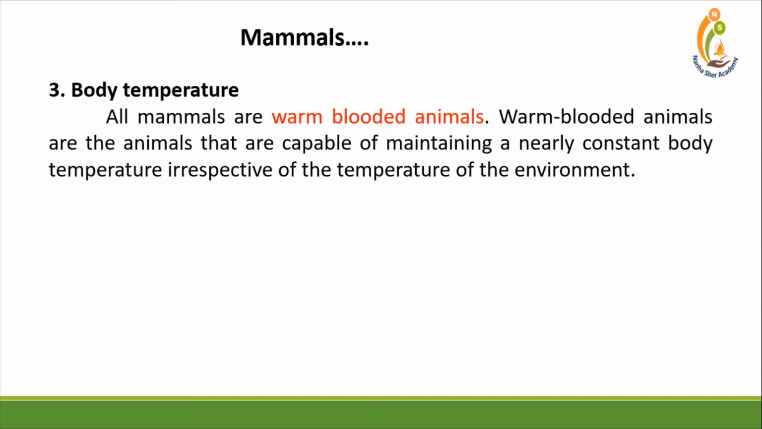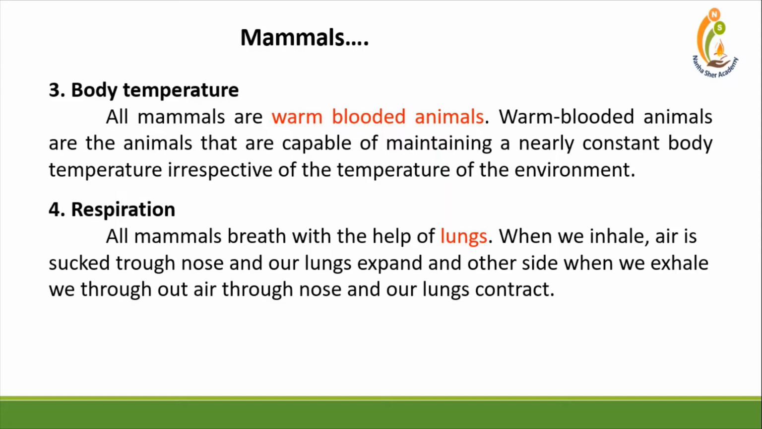Third feature is body temperature. All mammals are warm-blooded animals. Warm-blooded animals are the animals that are capable of maintaining a nearly constant body temperature irrespective of the temperature of the environment. Fourth feature is respiration. All mammals breathe with the help of lungs. When we inhale, air is sucked through the nose and our lungs expand. On the other side, when we exhale, we throw out air through the nose and our lungs contract.